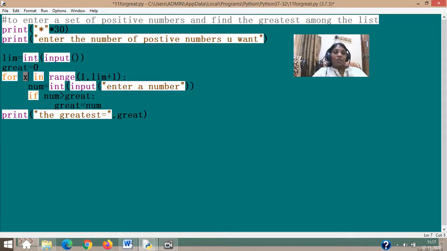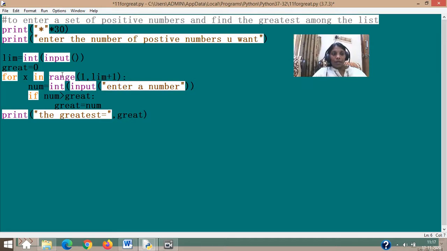So I have assigned a variable. This is not for counting purpose, this is for another purpose, but I can put even -1 there, because that is also a negative, the value after 0. Fine, but I prefer 0 because I've only asked to enter the positive numbers. Now x in range 1 to limit.